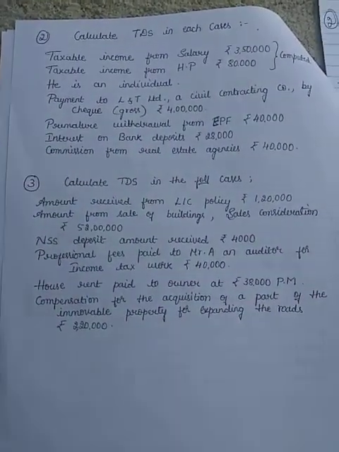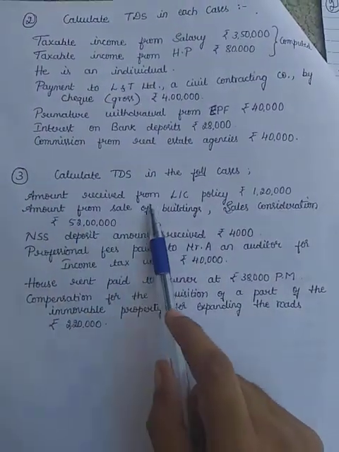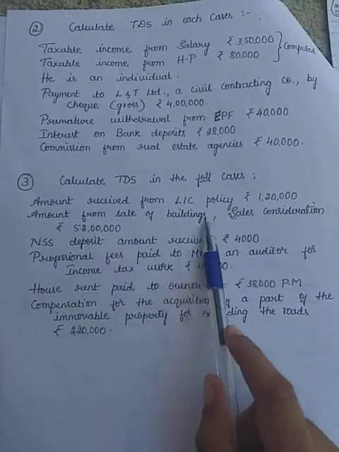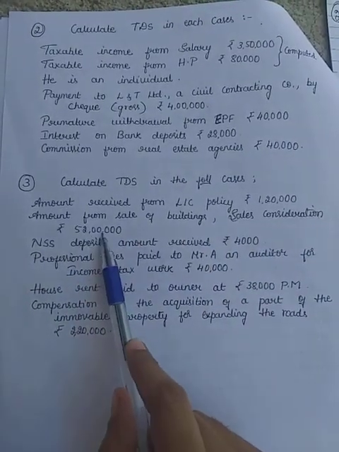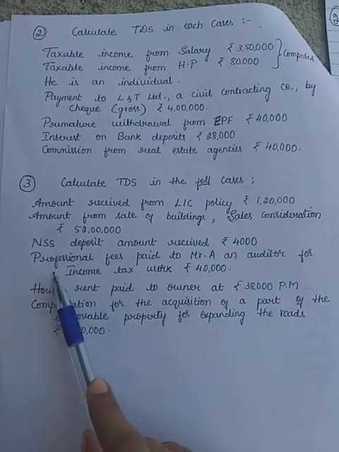Let's move on to the next problem. Calculate TDS in the following cases. Amount received from LIC policy 1,20,000. Amount from sale of buildings, sales consideration is rupees 52 lakhs. NSS deposit amount received is rupees 4,000.